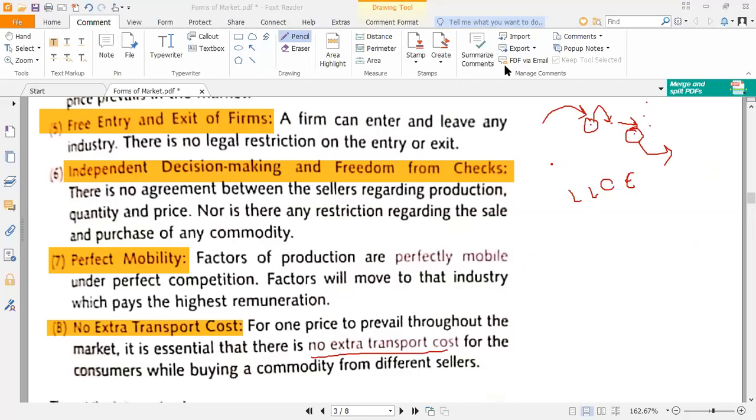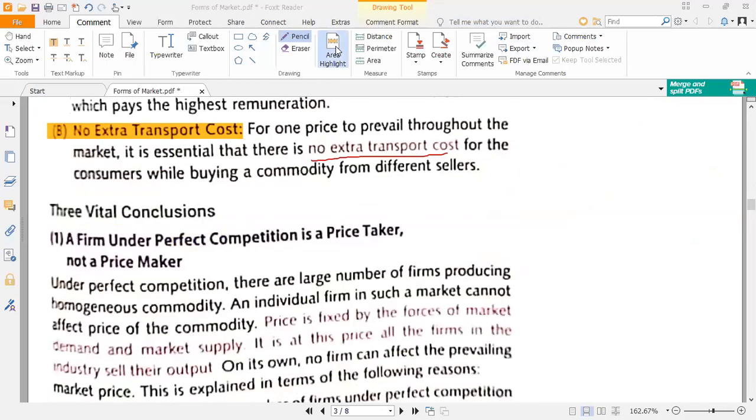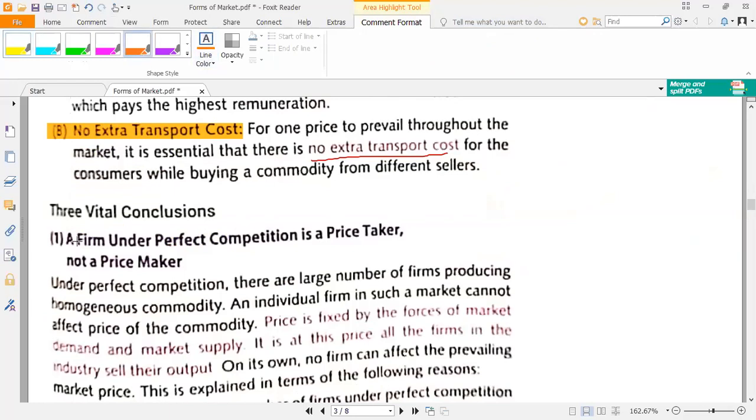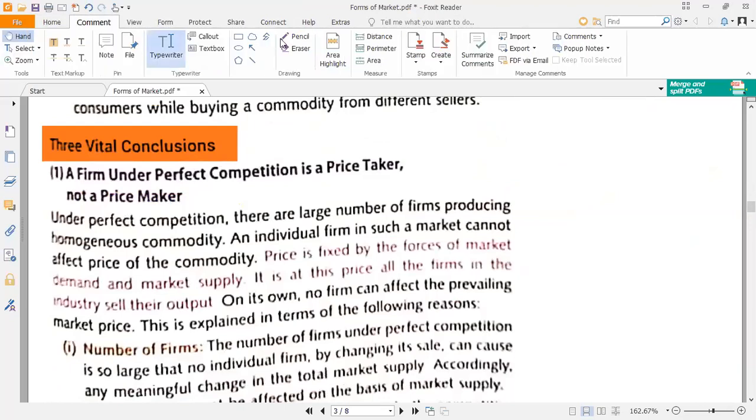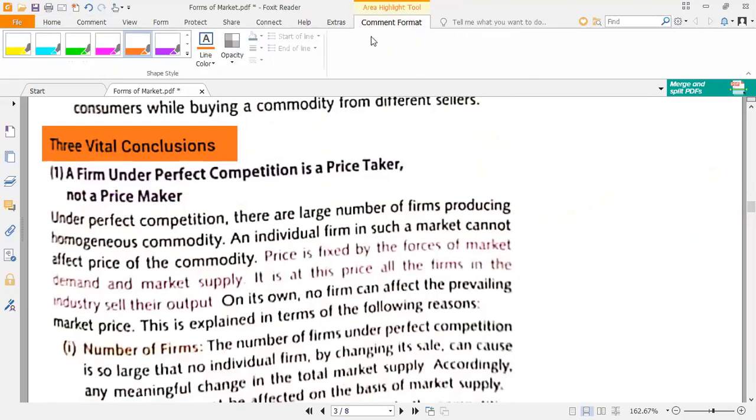So this is what we have done so far. Let us proceed. Now we are coming to three vital conclusions of the perfect competition market. We are proceeding towards the conclusions of what we have done so far.